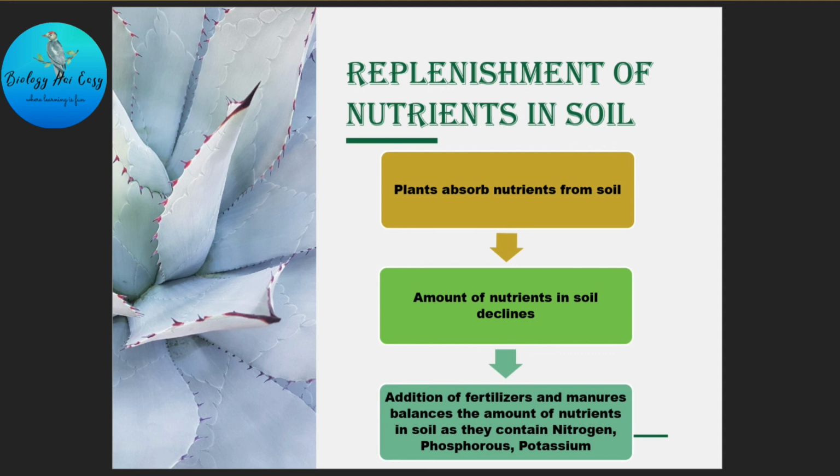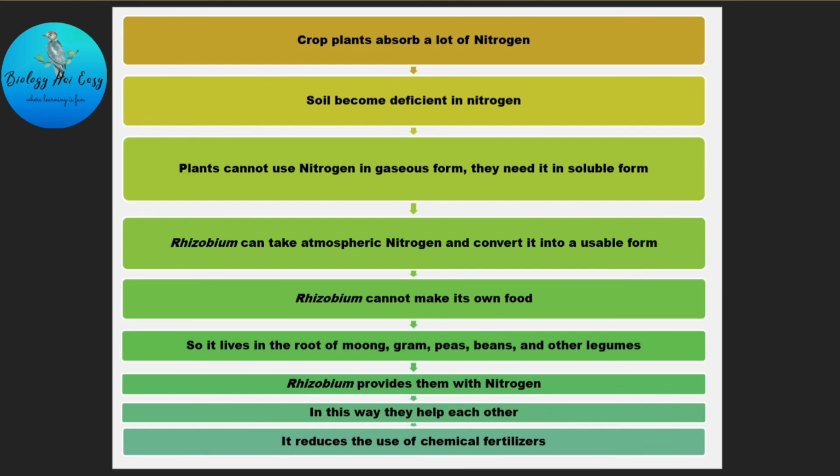Now you will be able to see a flow chart here, and this is our last slide. Let's try to read it. Crop plants absorb a lot of nitrogen. We already discussed it. Soil becomes deficient in nitrogen. Okay, plants cannot use nitrogen in gaseous form. They need it in soluble form.